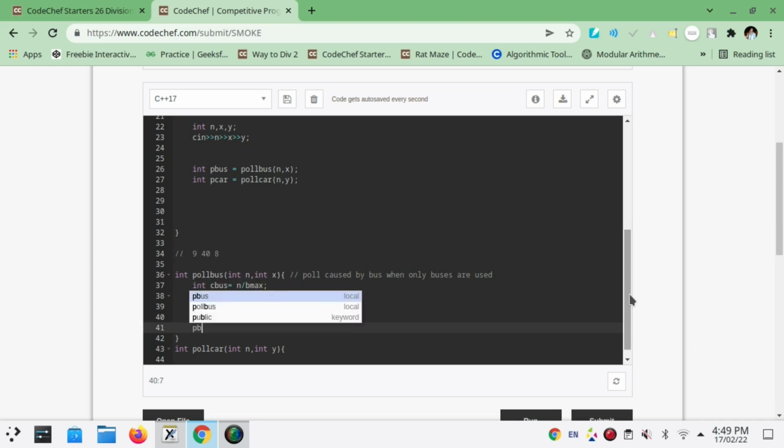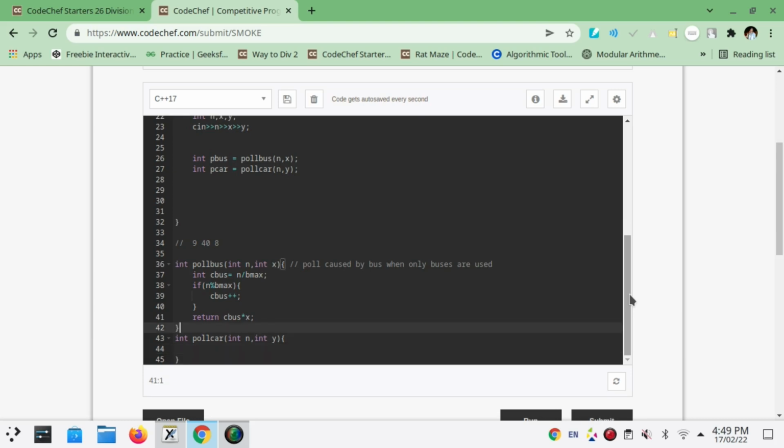And p bus will return c bus into x. C bus into x will basically give the pollution caused by bus, because c bus is the number of buses. So it will return the count of buses into x, and it will be stored in pollution caused by bus.